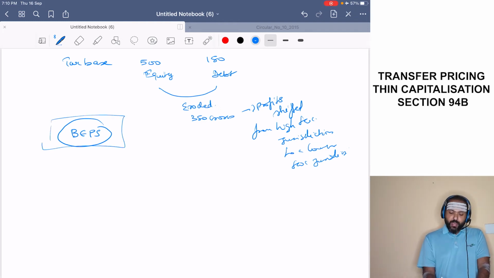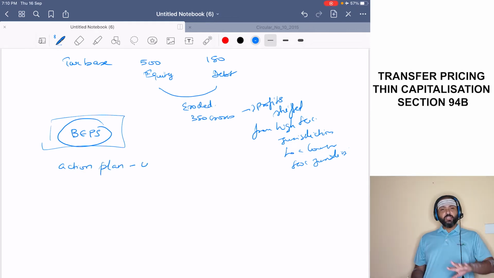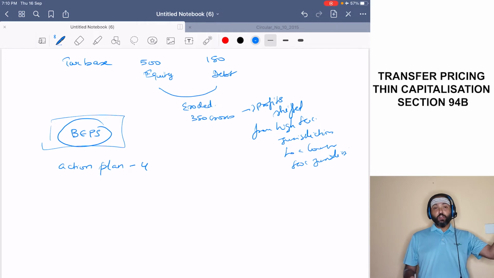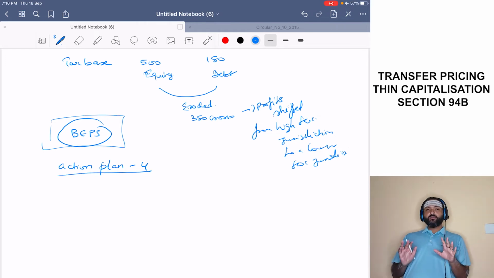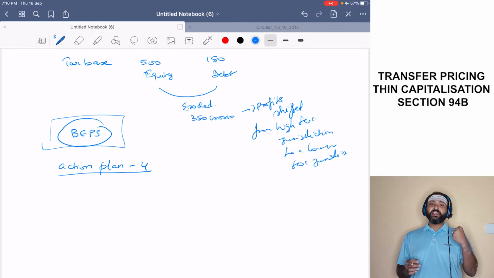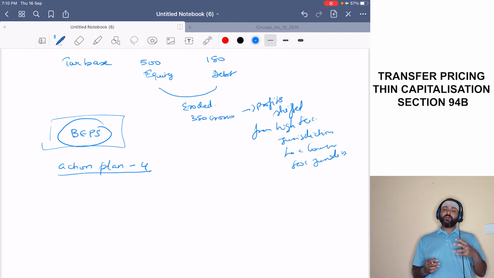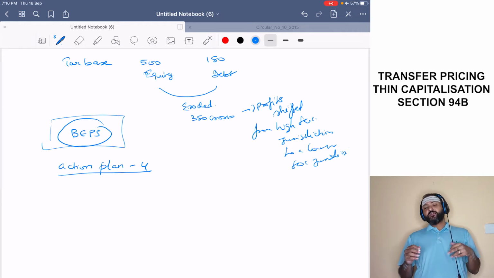So action plan number 4. Actions 1, 2, 3 we will look at when we come to the topic base erosion and profit shifting. What was this action plan number 4? It was to control the interest cost. OECD and G20 started giving some suggestions.